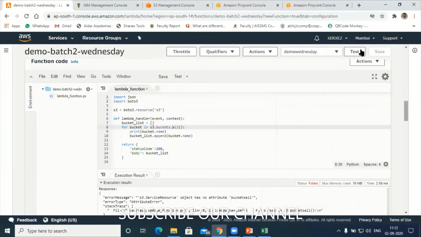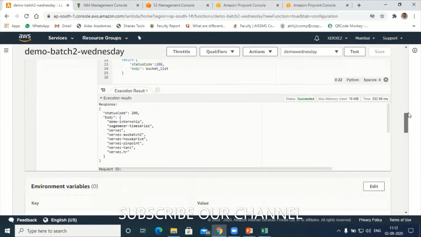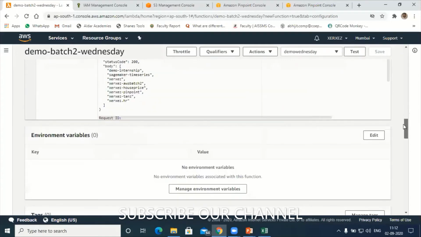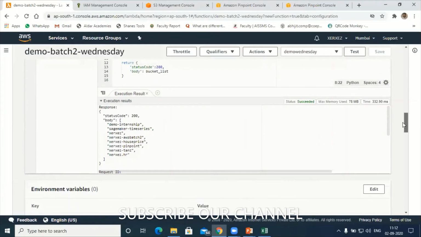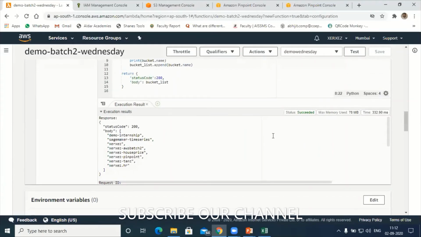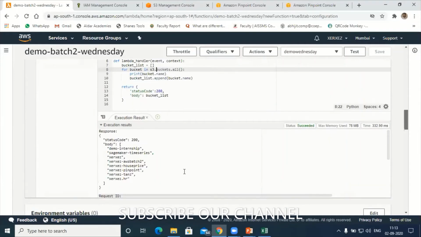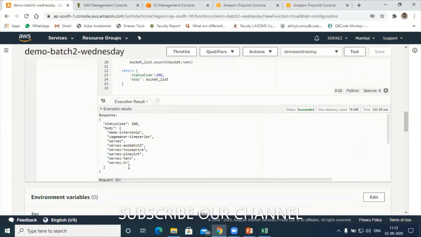Test it. It is the s3.buckets.all function. Let me check again, one second. See here, can you see this? Yes, we can see the buckets. It's not bucket, it's S3 dot buckets dot all. So these are the list of my buckets. Other participants, can you see this? Yes, sir. So these are the list of the buckets here.